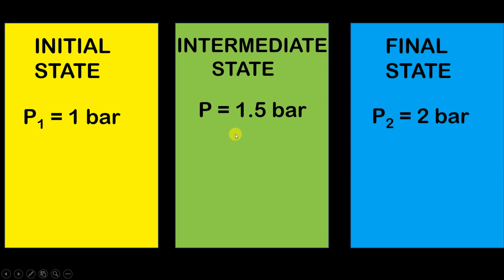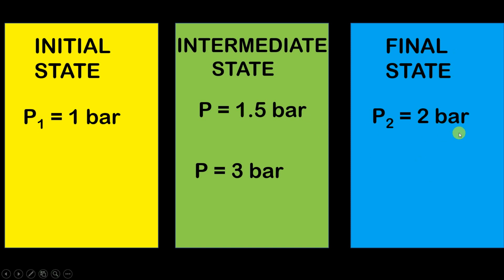But what if instead of this 1.5 bar, the pressure was, let's say, 3 bar? Will this final pressure change? And the answer to this is no. Why? Because for a final condition, for a final state of the gas, you can have only one value of pressure, and that value will be independent of how it has reached that value.